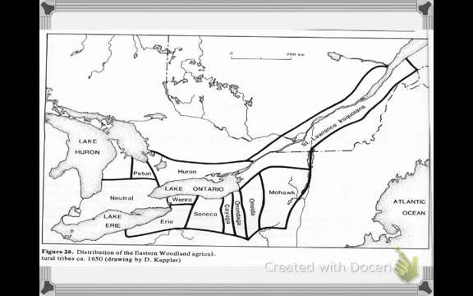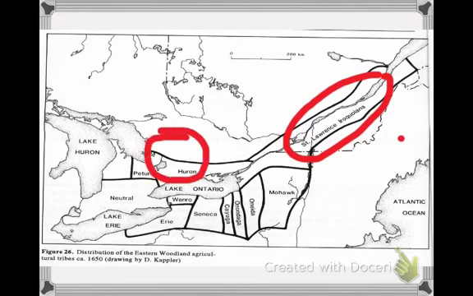So as you see here, you have the St. Lawrence Iroquois, which were in the St. Lawrence Valley. We have the Huron here in Ontario, and we have the Mohawk Confederacy, of which the most important tribe that we will be looking at is the Mohawk here. Others, like the Petun and the Neutrals, were around as well.